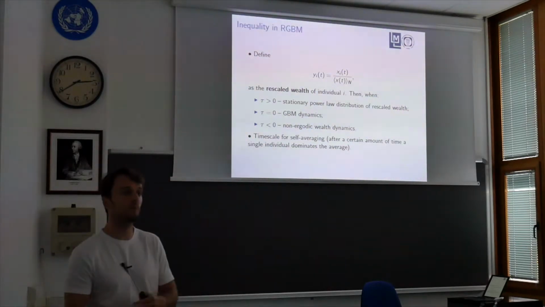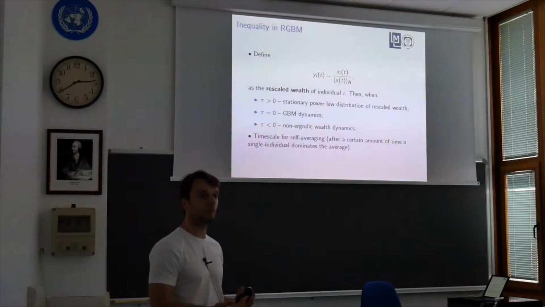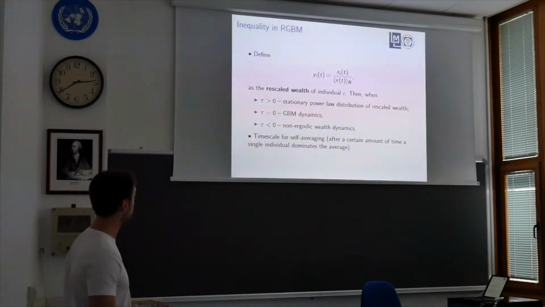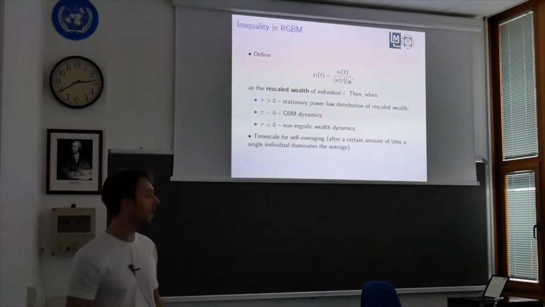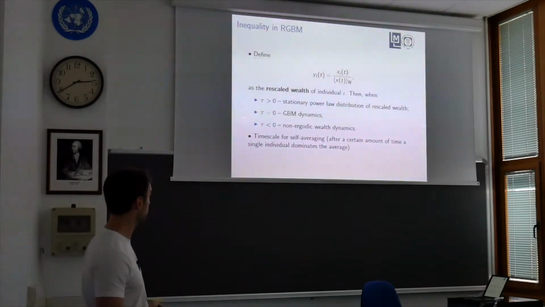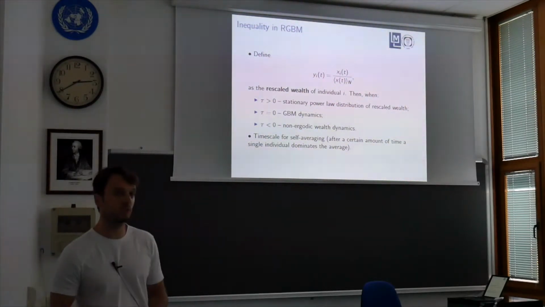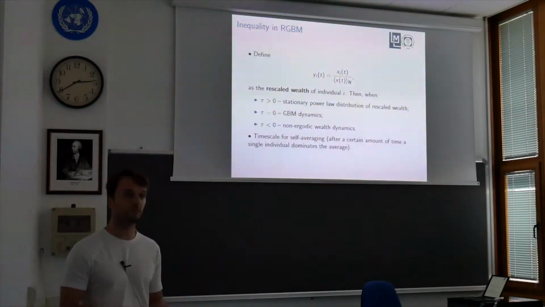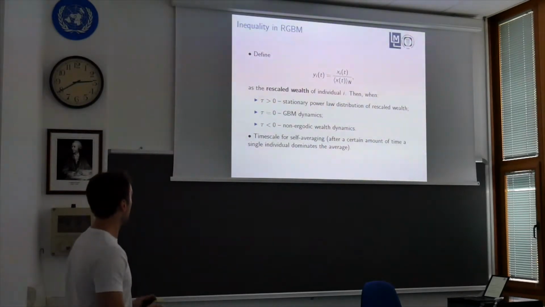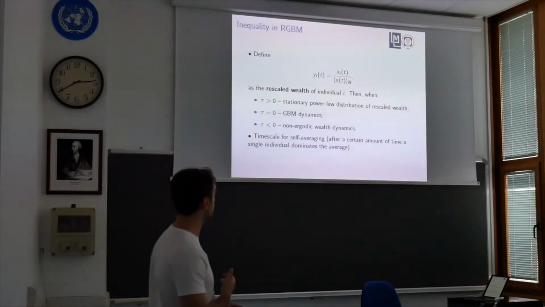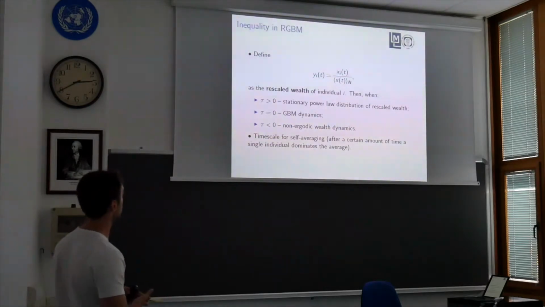That means that some people in the population go into debt, which is far more realistic than the positive tau and the tau equals 0 dynamics, where there is no negative wealth in the population. And in reality, of the 20% of people in the lowest quantile of the US wealth distribution, most of them have negative wealth just because of debt. And this non-ergodic wealth dynamics induces a lot of implications which can be discussed even further.